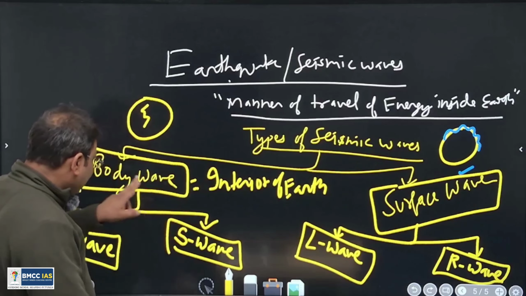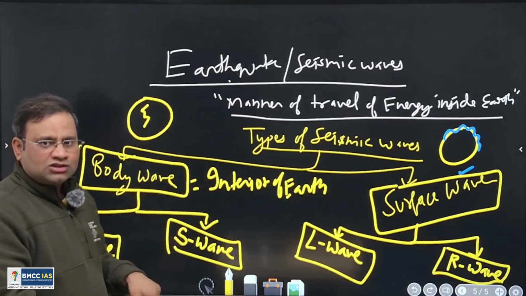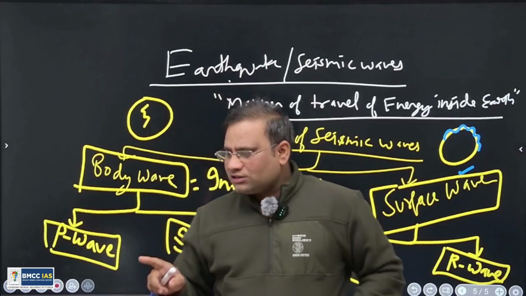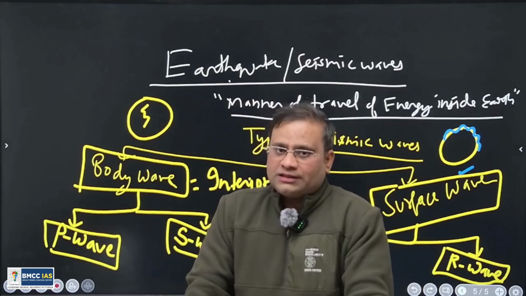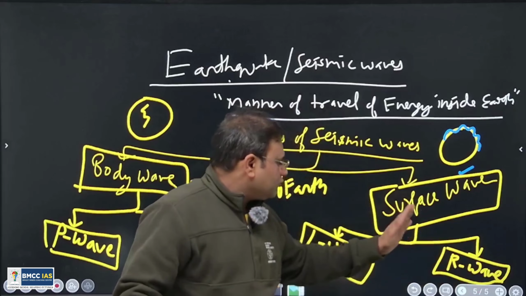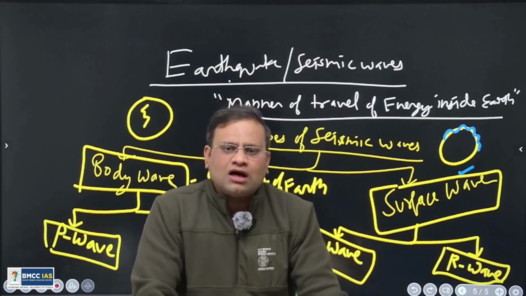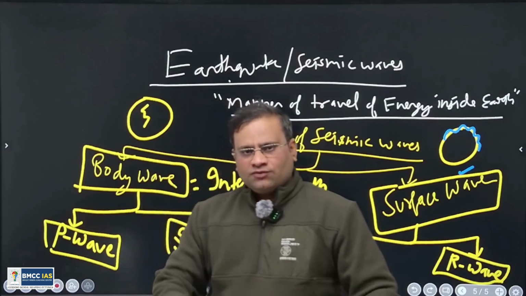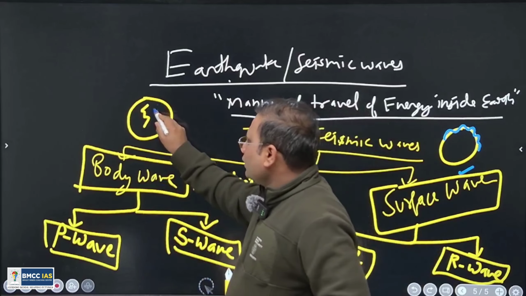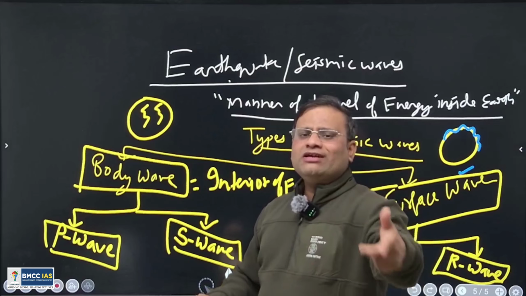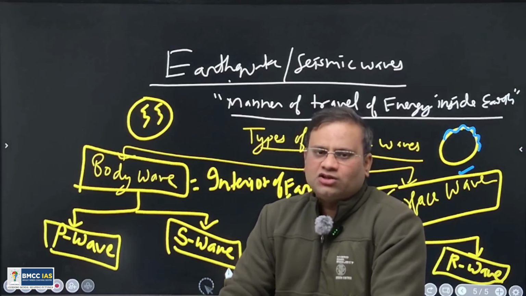As they are traveling inside the earth, their understanding is important for knowledge about the interior of the earth. These waves you will properly discuss in the earthquake topic, but for understanding the interior, these waves are important, because as they are moving below, they will reveal information about the interior of the earth.